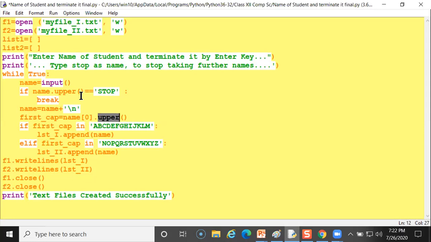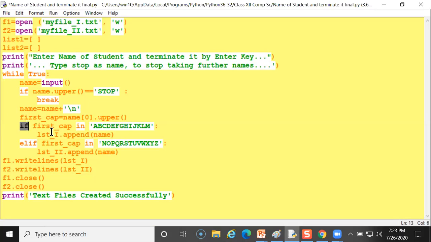If you use a small a and a capital A as variables, they will be treated as different, because both alphabets have different ASCII codes. So remember it, because it is case sensitive, and it will treat them as different because both have different ASCII codes.